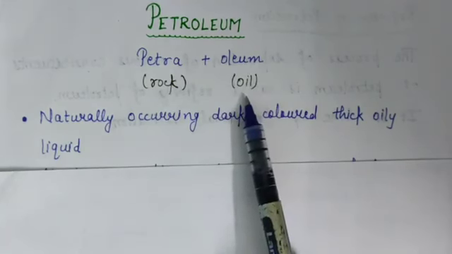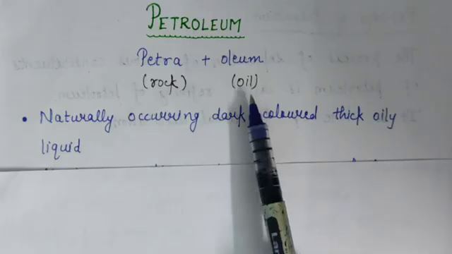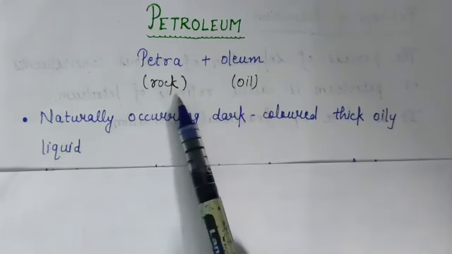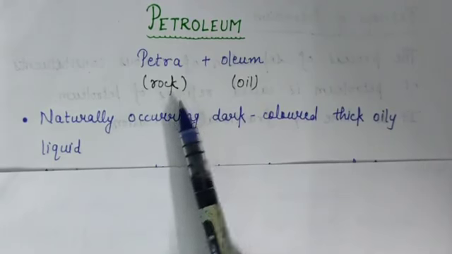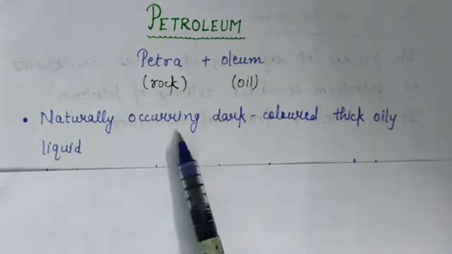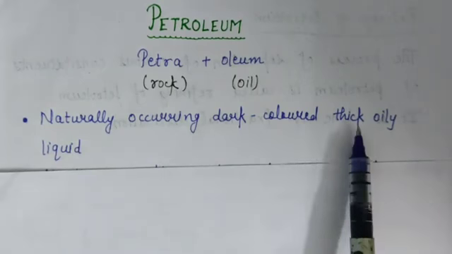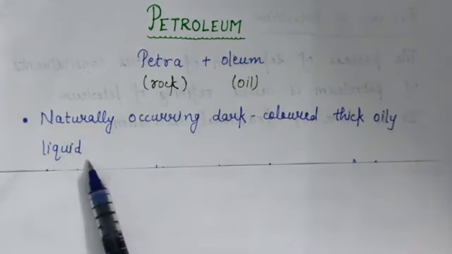Petroleum is an oil which is found deep under the earth between the layers of rock, and it is a naturally occurring dark colored thick oily liquid.